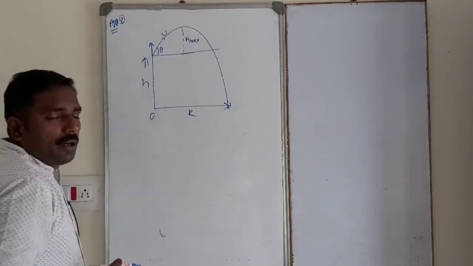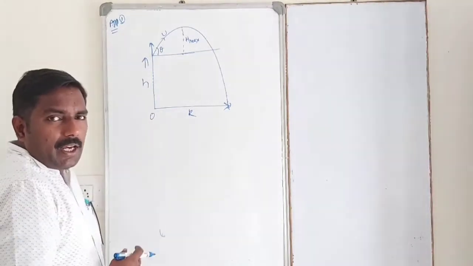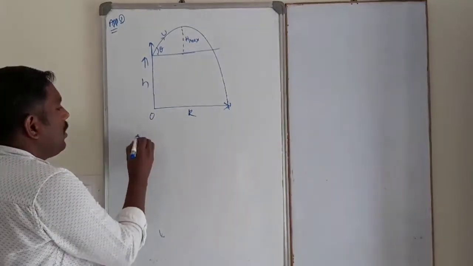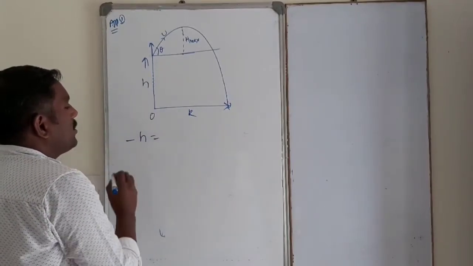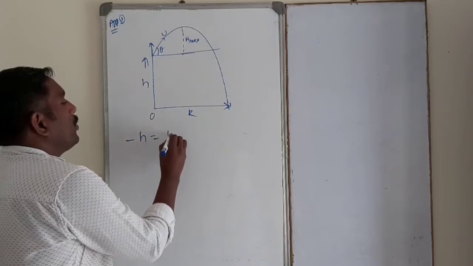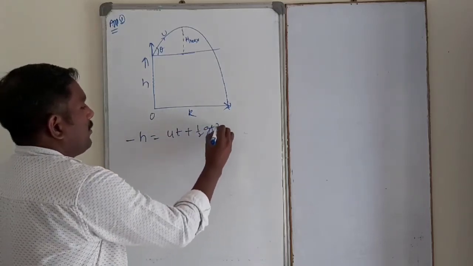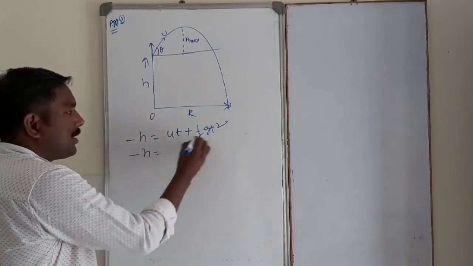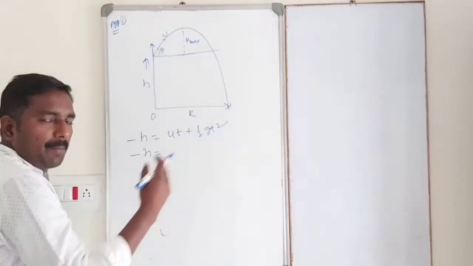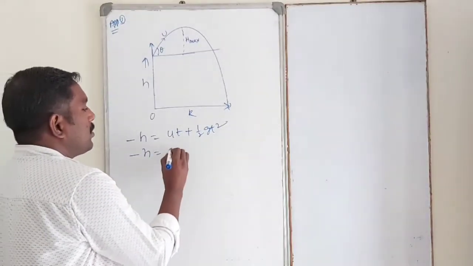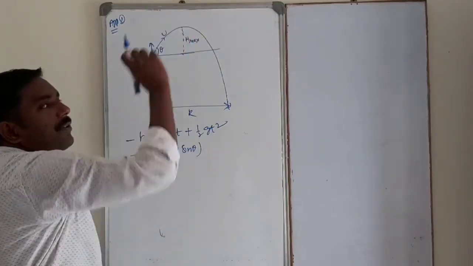See, already we know in case of height of the tower, height is equal to what? So minus h is equal to ut plus half gt square. This is the one dimensional formula, but it is applicable for projectile motion. Minus h is equal to, instead of u, u sin theta, because projected vertically.